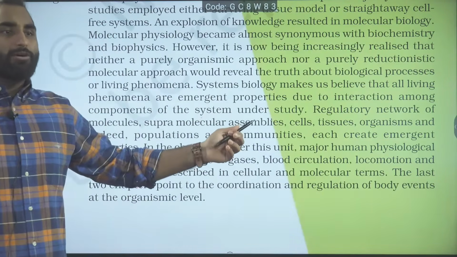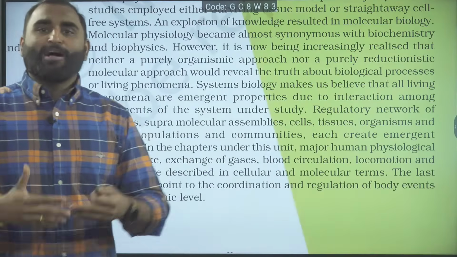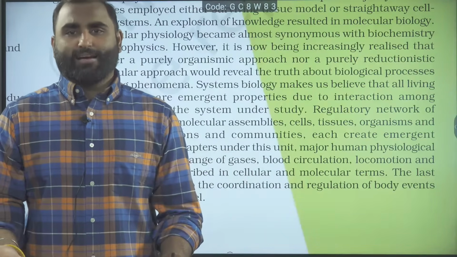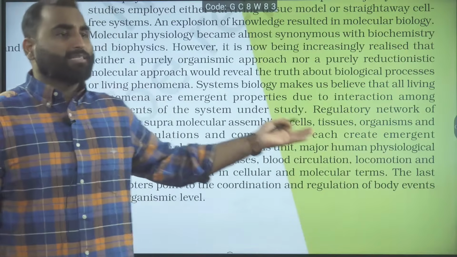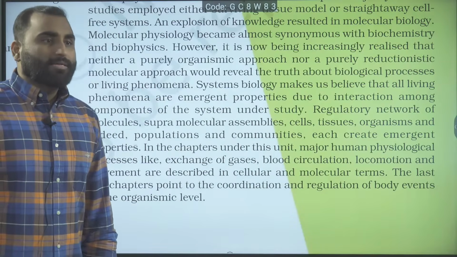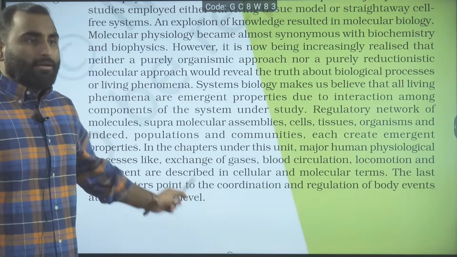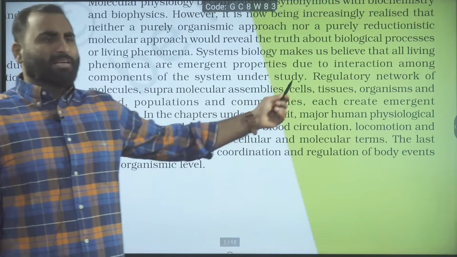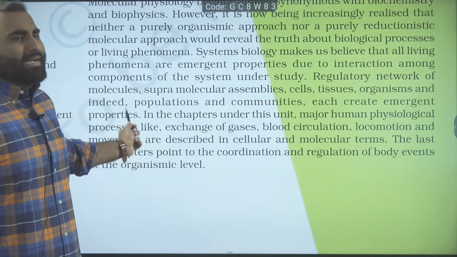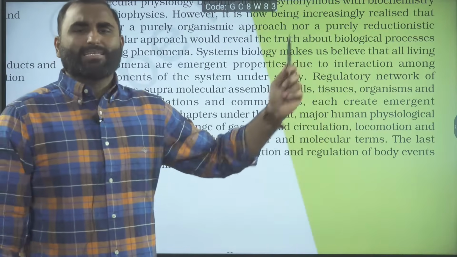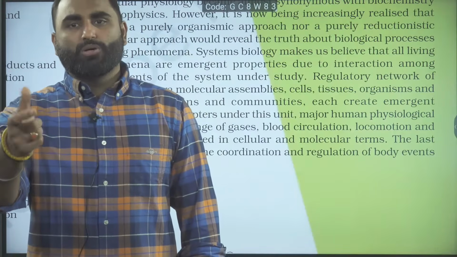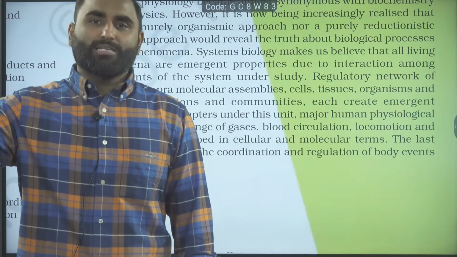So system biology is helping you to understand its function, how the different components of the systems are interacting. Now to study that, regulatory network of molecules, supramolecular assembly, cell, tissue, organism, indeed population and community. Now what this line is telling you, first you study the cell, then you go for the tissue, then the organ, then the organ system.